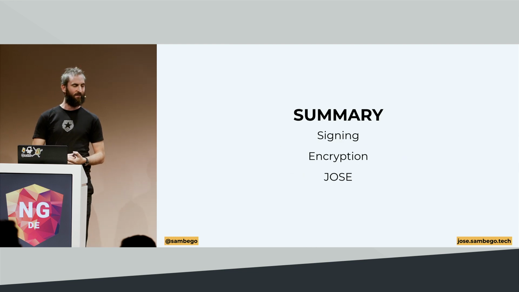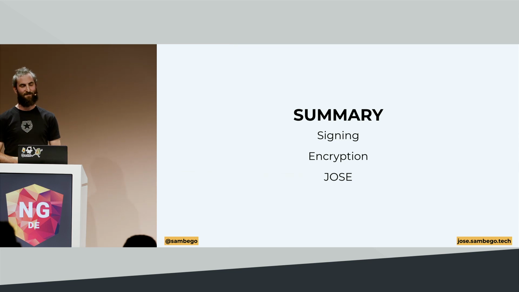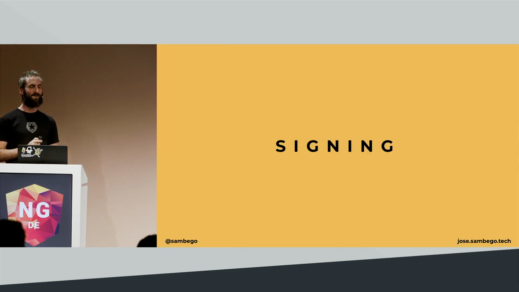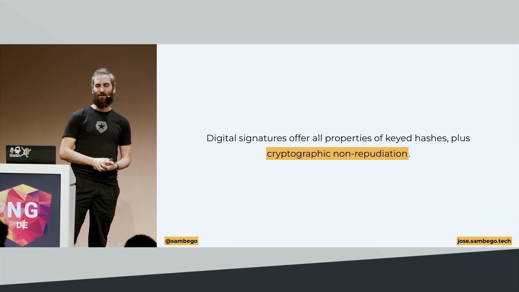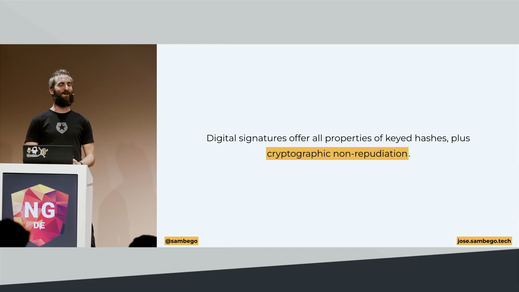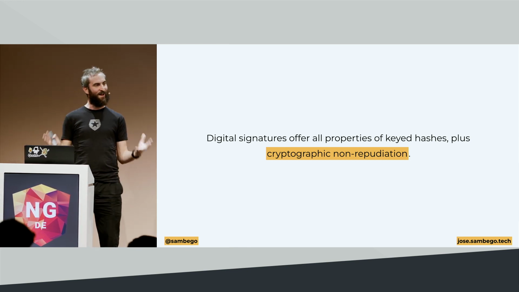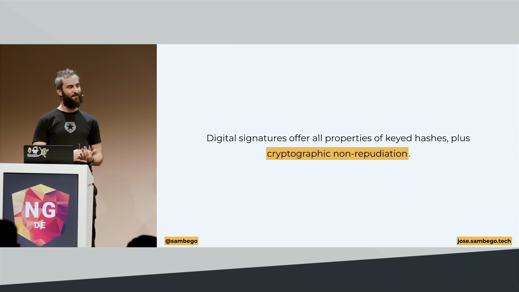So, what are we going to look at today? Signing, encryption, and Jose. That's the basic summary of what we're going to look at. And we'll start with signing. Digital signatures offer all properties of keyed hashes plus cryptographic non-repudiation. Now, this used to have a chapter which explained hashes and keyed hashes, but for this talk, we'll just skip over this, and we'll go straight to the cryptographic non-repudiation.